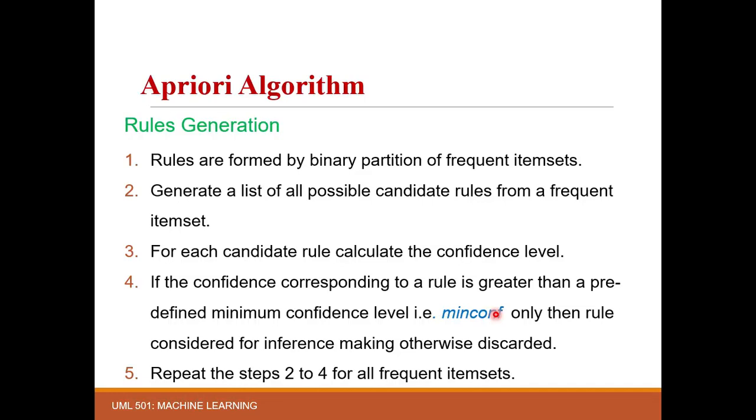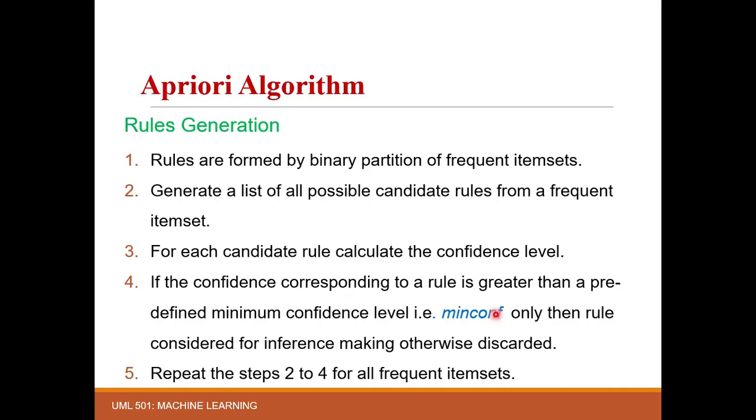Okay. Now next one is rule generation. We have generated the item sets. We know about the frequent item sets. Now our task is to construct the rules based on these frequent item sets. The rules are formed by the binary partition of the frequent item sets.